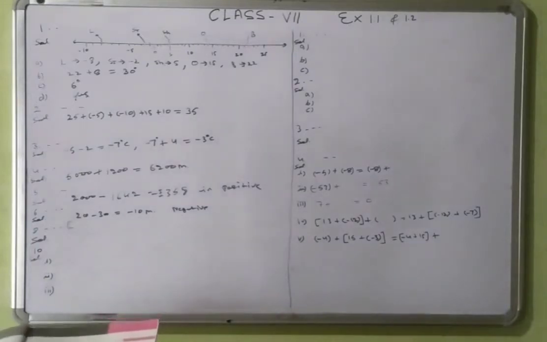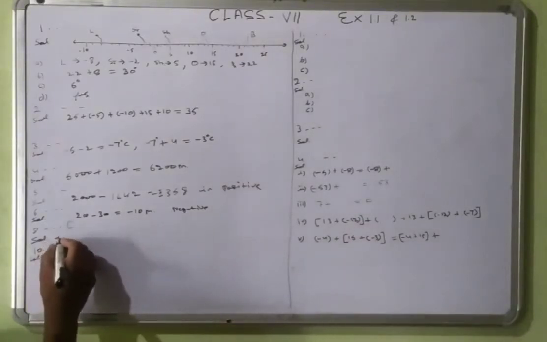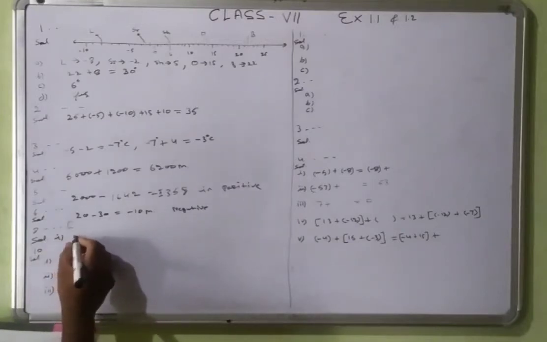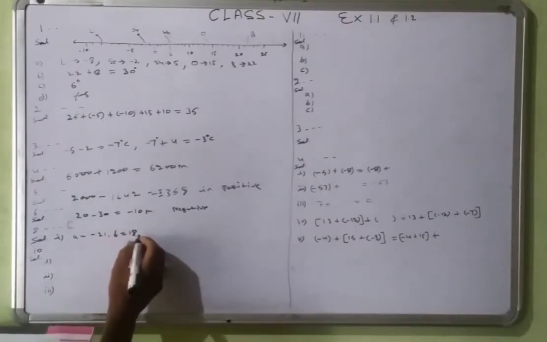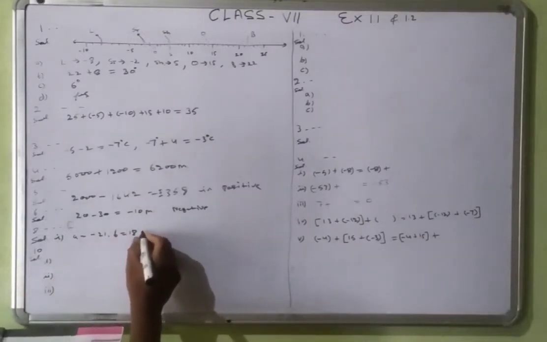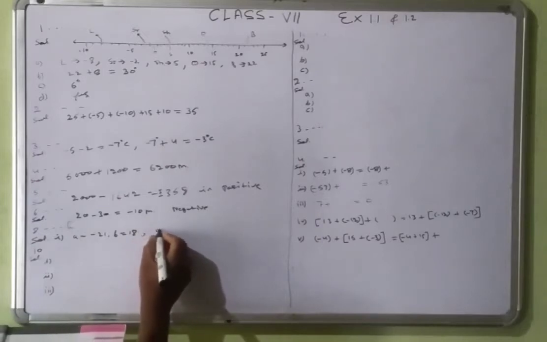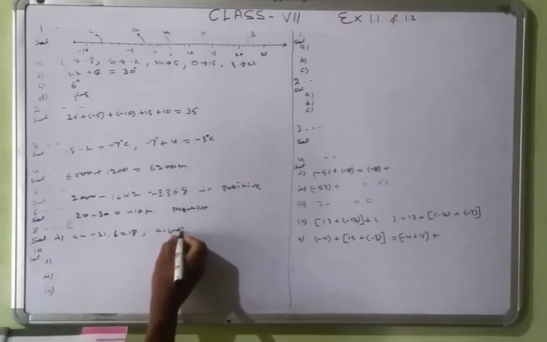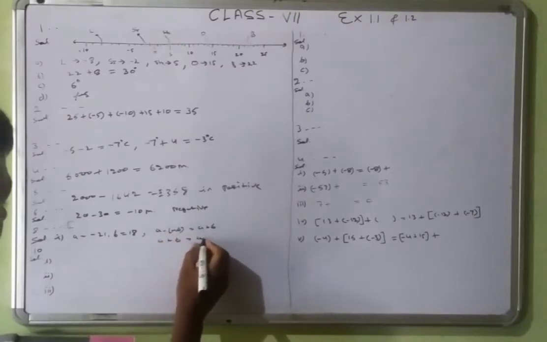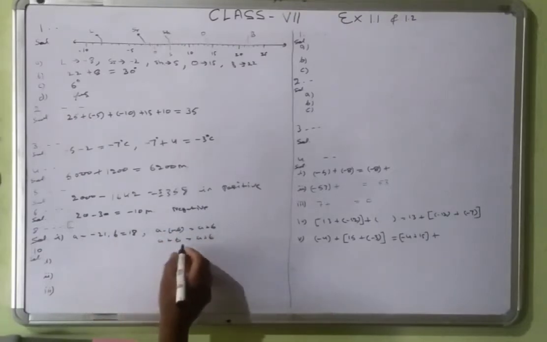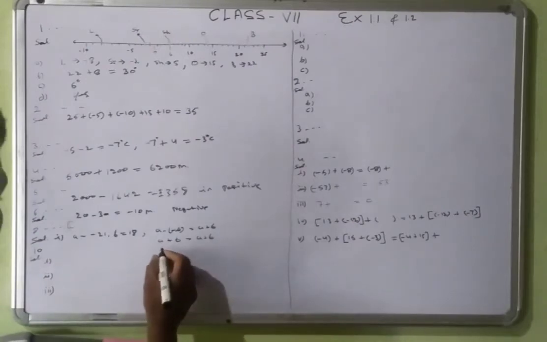Eighth question. You can also do this at home. I am doing only the first part. A is equal to minus 21. B is equal to 18. So the solution will be A minus B is equal to A plus B. So that will be A plus B, minus plus, is equal to A plus B. When you add this, the same conclusion will come.